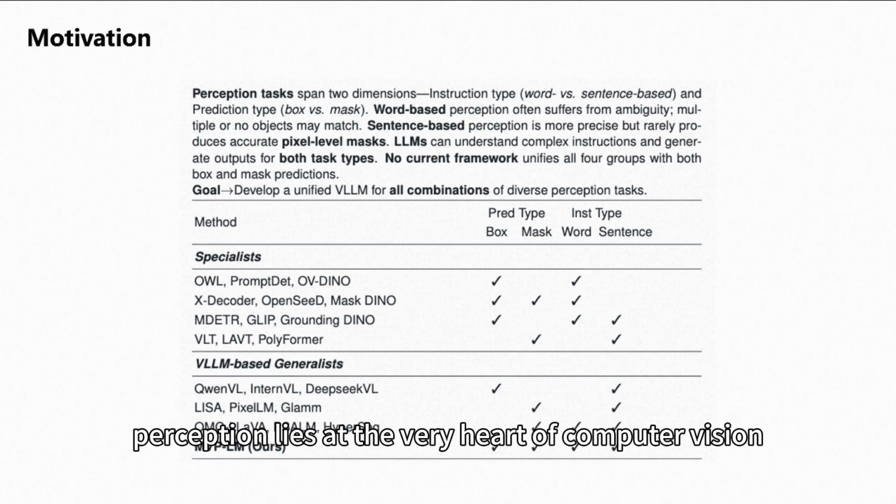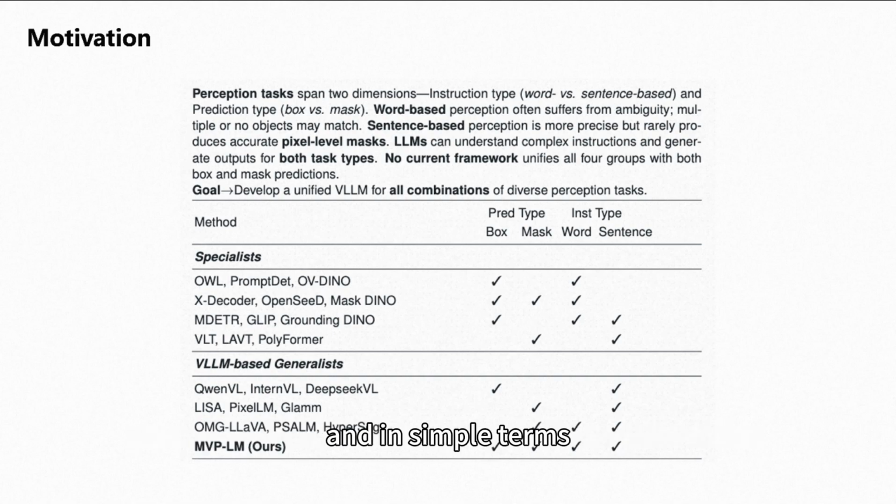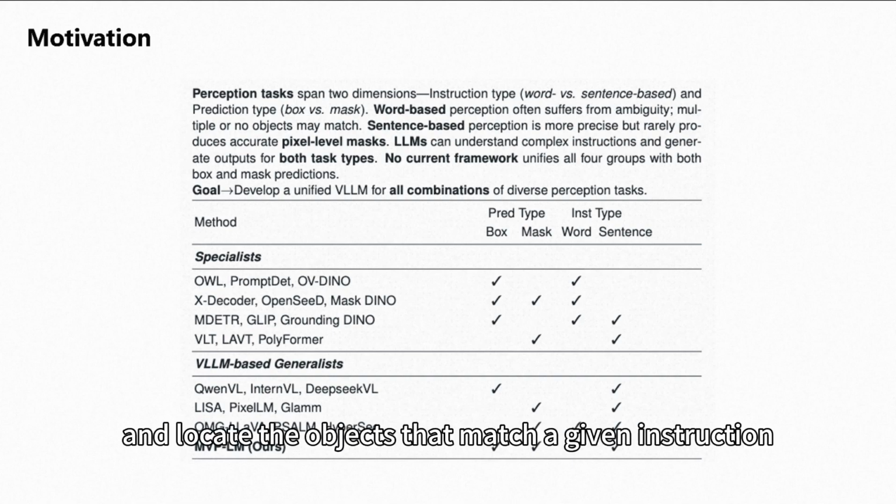Perception lies at the very heart of computer vision, and in simple terms, it's about enabling models to look at an image or a video and accurately identify and locate the objects that match a given instruction.